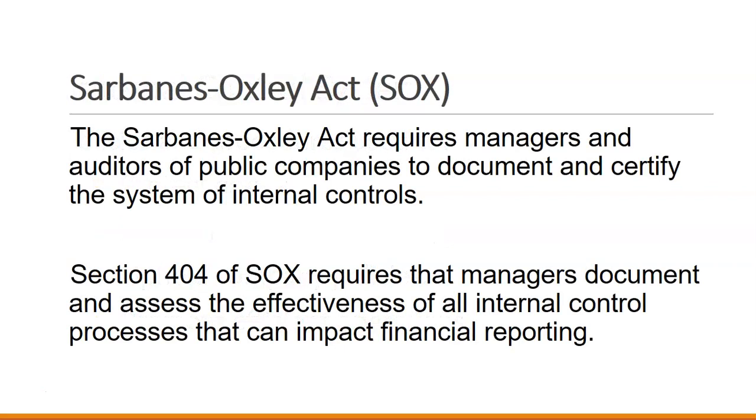How internal control came about was through the Sarbanes-Oxley Act, which requires managers and auditors of public companies to document and certify the system of internal control. So the Sarbanes-Oxley Act, or SOX Act, came about as a way to help prevent fraud. And one of the ways that we can prevent fraud is by having good internal control processes. Make sure that our financial reporting is accurate and complete.